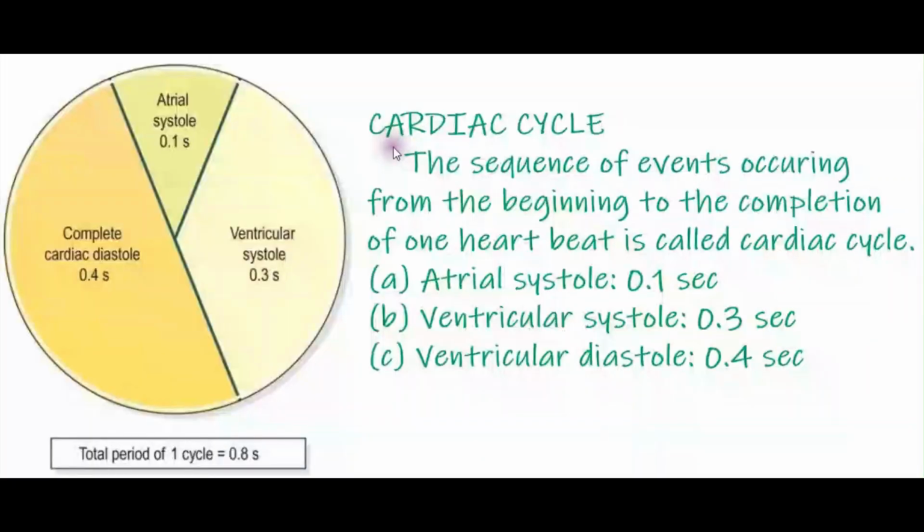Cardiac cycle. The next topic is the cardiac cycle. First we have to see what the cardiac cycle is. The sequence of events occurring from the beginning to the completion of one heartbeat is called the cardiac cycle. Beginning to the completion, and in between, what events take place? That is known as the cardiac cycle. The total cardiac cycle timing is 0.8 seconds. In between, what events take place? That you have to see.